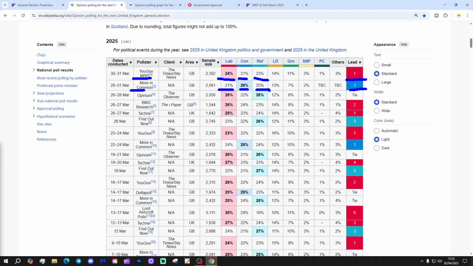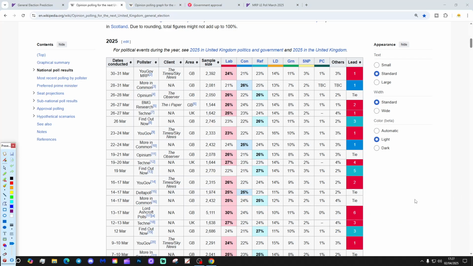It looks a bit of an outlier. Most of the pollsters don't have Labour quite that low, although, of course, we did have the Find Out Now poll there with Labour on 22%. By the way, there was also Lord Ashcroft, which actually found Labour on 30%. That's the biggest Labour lead during March, giving Labour a 6% lead: Labour 30, Conservatives 24, and Reform quite a way back on 19%. That was around the middle part of March.